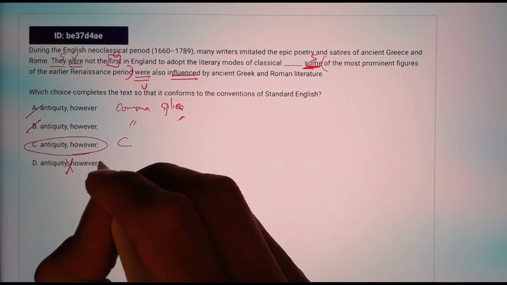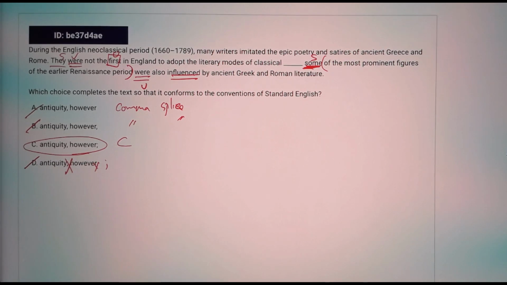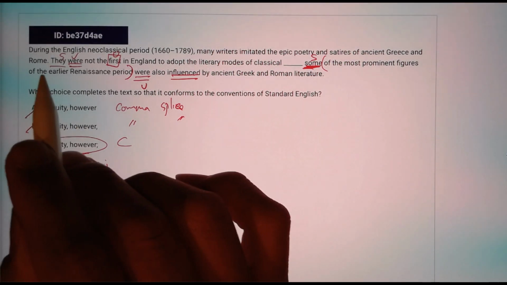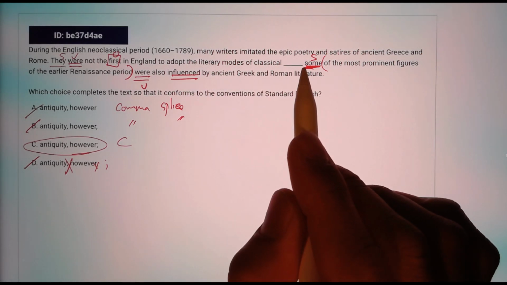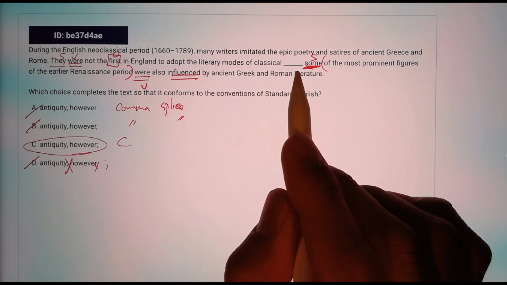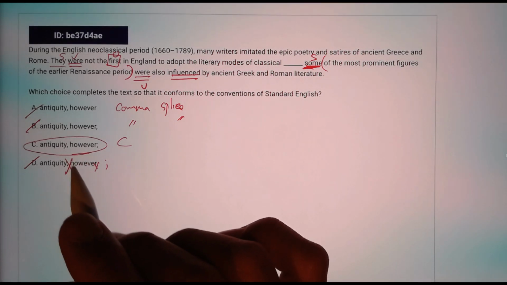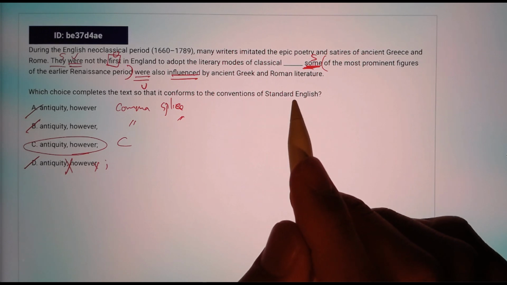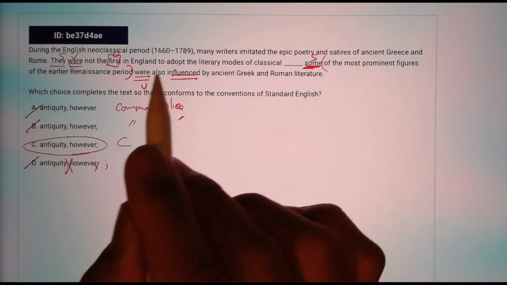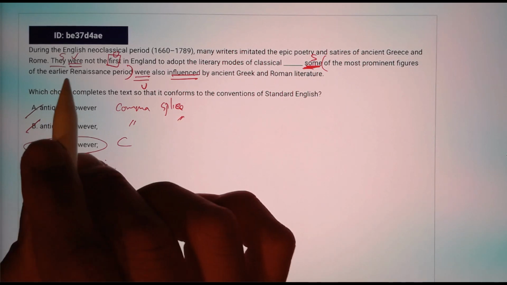The semicolon should be after the word however, because if you say they were not the first in England to adopt the literary mode of classical antiquity, and let's just start a brand new sentence and imagine that you put the big H. However, some were also influenced by ancient Greek and Roman literature during this earlier time.